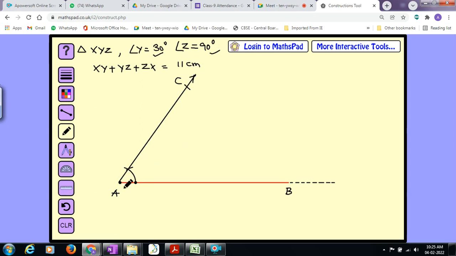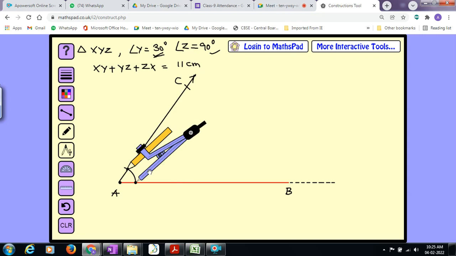I constructed a ray AC which makes an angle 60 degree with AB. This is not my requirement. I need to construct a ray which makes an angle 30 degree. So I need to bisect it. The way of the construction for bisection of an angle, you are already well aware.